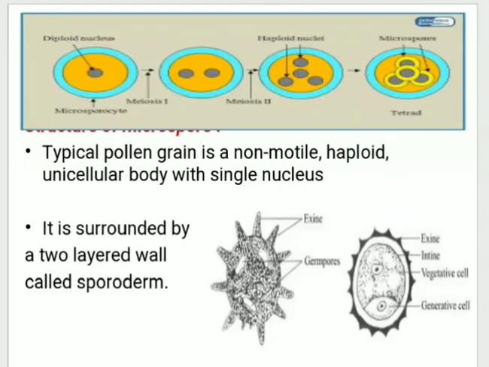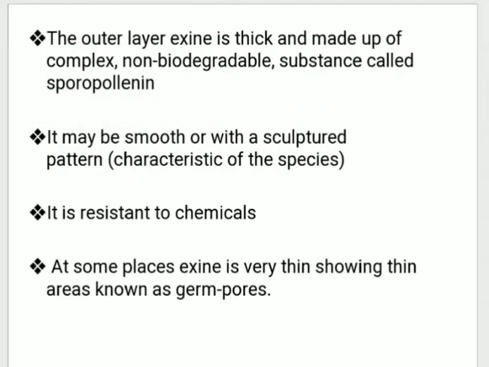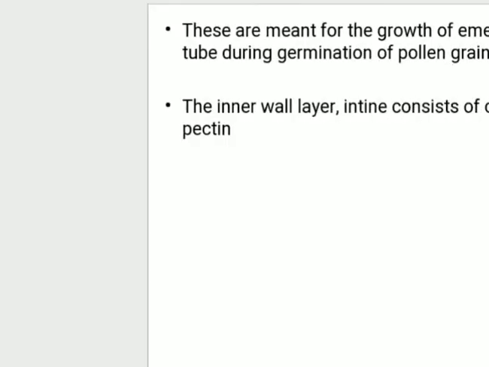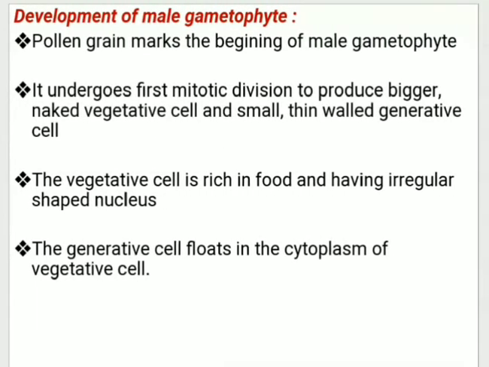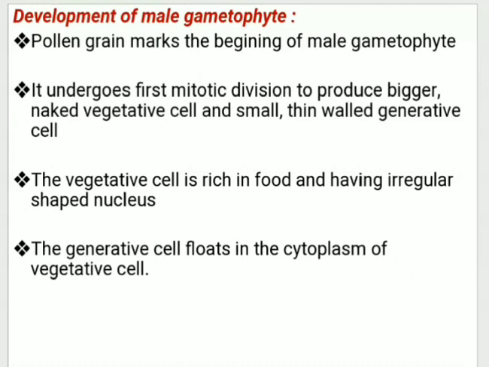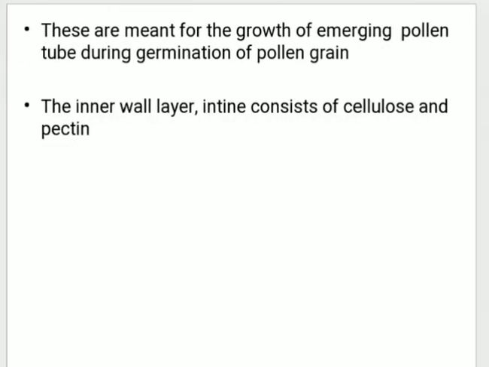So this tetrad formation you are supposed to write, which is called microsporogenesis, and at the end you will write the structure of pollen grain. So you are supposed to draw the diagram, and these 3 to 4 points which explain the structure of pollen grains, you are supposed to write. So the notes end with the inner wall layer: intine consists of cellulose and pectin. Next part we will start with development of male gametophyte. Thank you.